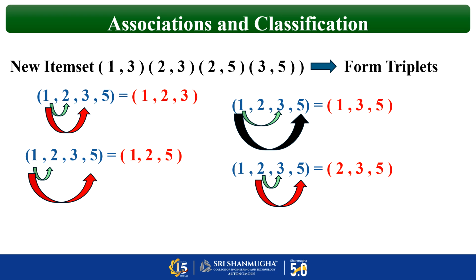So I have shown using arrow marks. First you take 1 and form 3 elements, 1, 2 and 1, 3. So 1, 2, 3. Okay. Now 1, 2 is there. Remove 3 and take 5. So 1, 2, 5. That is next. So that means from the given item set, we are forming 3 elements. That is a 3 item set. Okay. And next 1, 3, 5. So now 1 is over. Next you are going for 2. So 2, 3, 5. So how many triplets did we get? 4 triplets. Okay, this is a new item set derived after step 3.